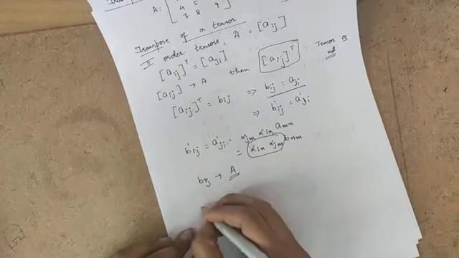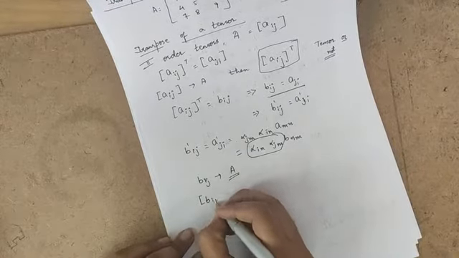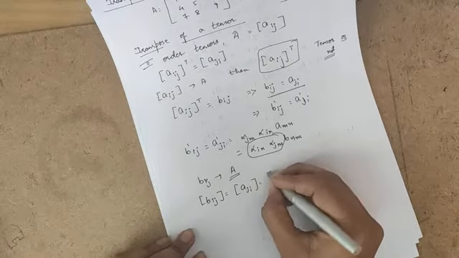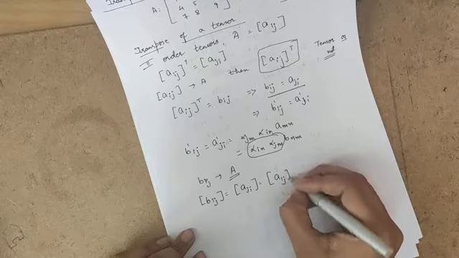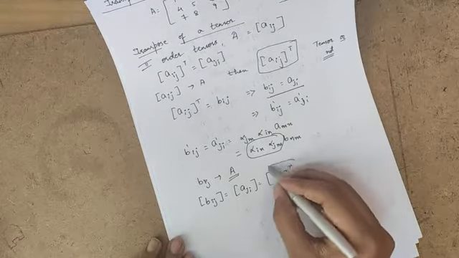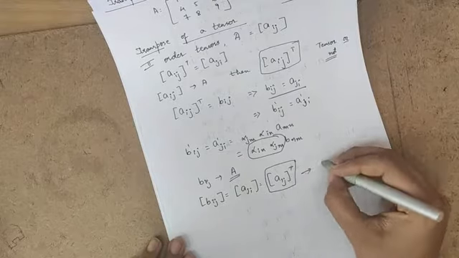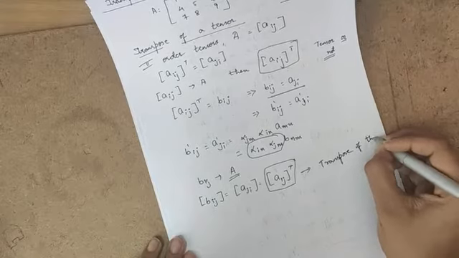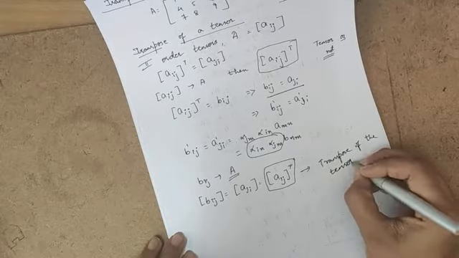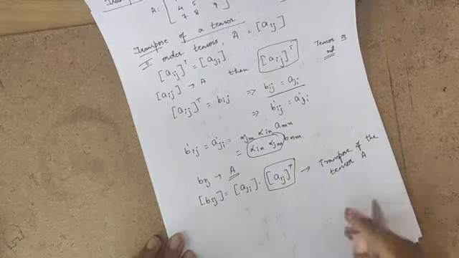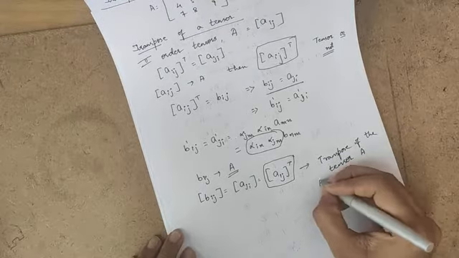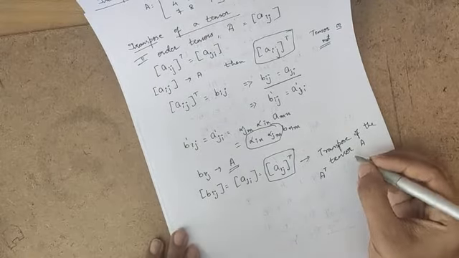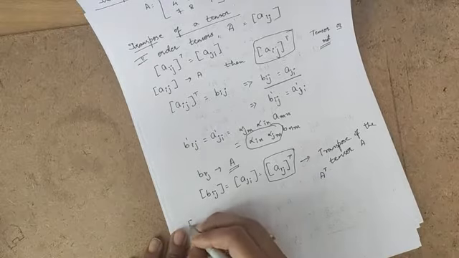So I can write Bij is equal to Aji, which is equal to Aij transpose. This new tensor is called the transpose of the tensor A. Okay, this is the transpose of tensor A, and we denote this as A^T. T means transpose. Thus, if A is a tensor with matrix Aij,